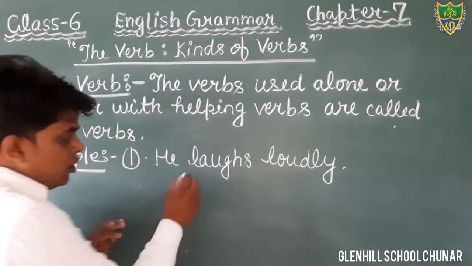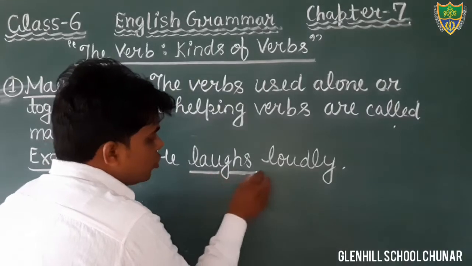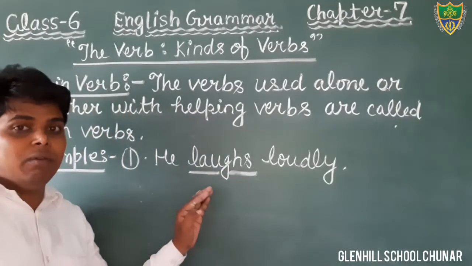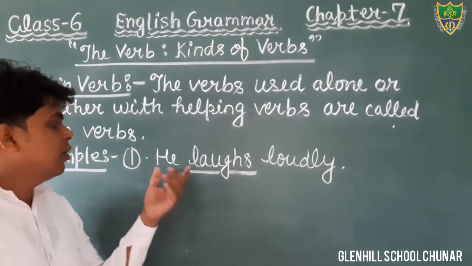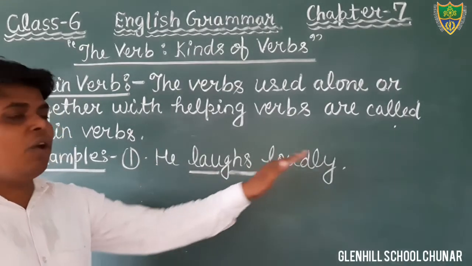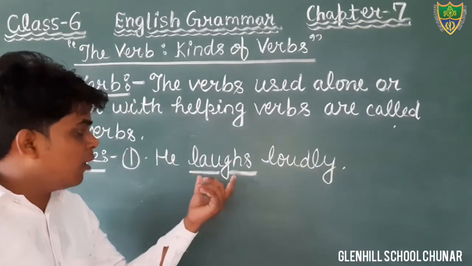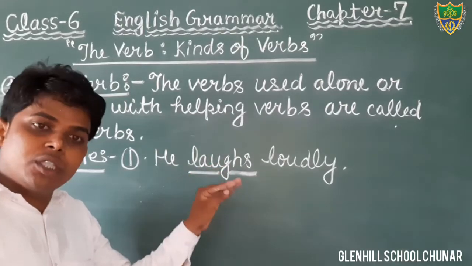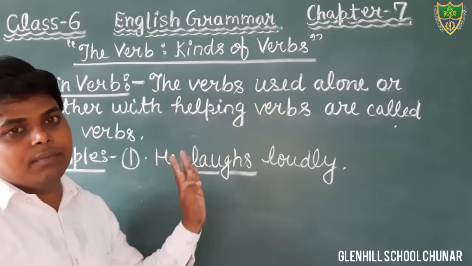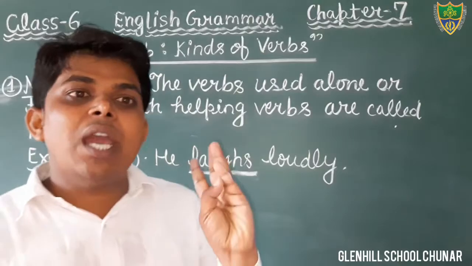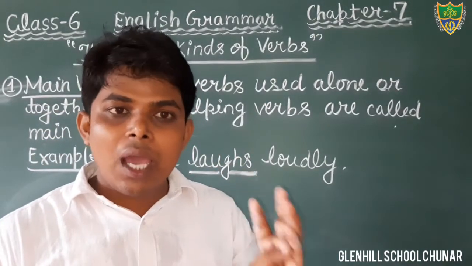Here the word laugh denotes an action, so that is main verb. He laughs loudly. Here in this sentence, the main verb is used without helping verb. What is helping verb? Is, am, are, do, did, has, had.